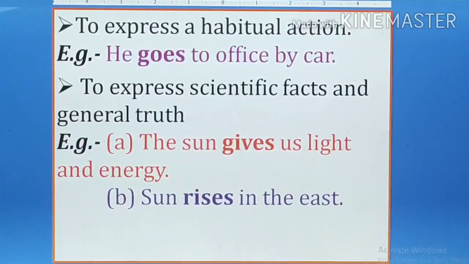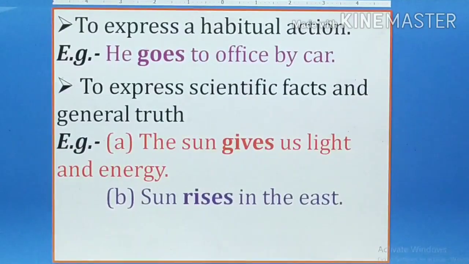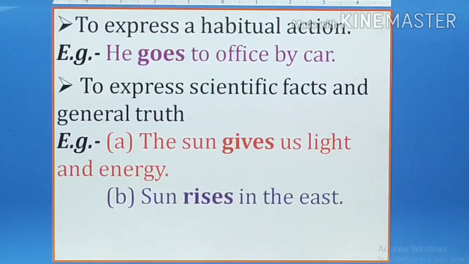That means a person is going to office every day by car, so it is a habit. To express scientific facts and general truths, we use the simple present tense.